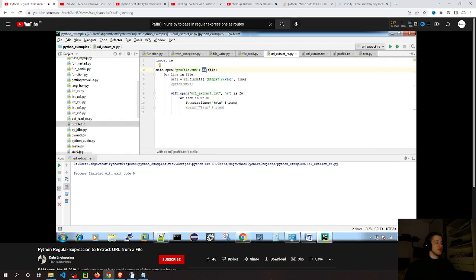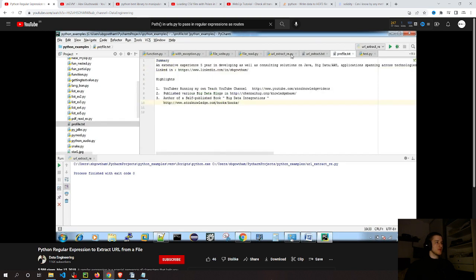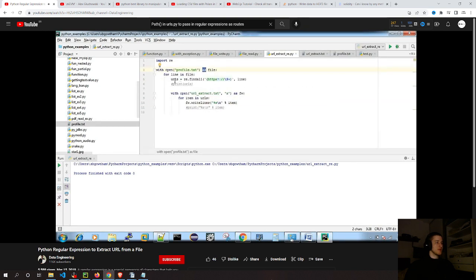Now I'm iterating the file to read line by line from the profile I have uploaded, the text file. So that's why I'm doing the iteration here, and then I'm defining URLs, which is just a variable equal to re.findall, and here you can see the pattern which needs to be matched with each line.